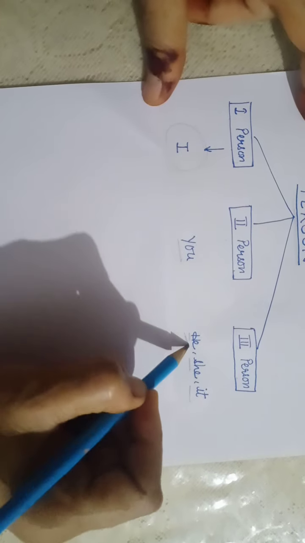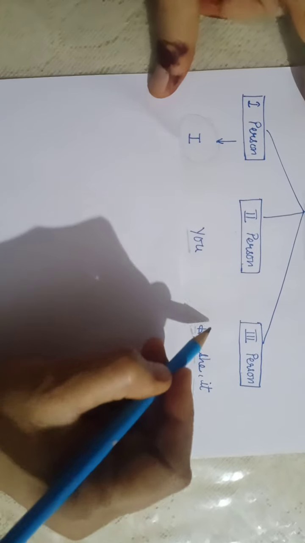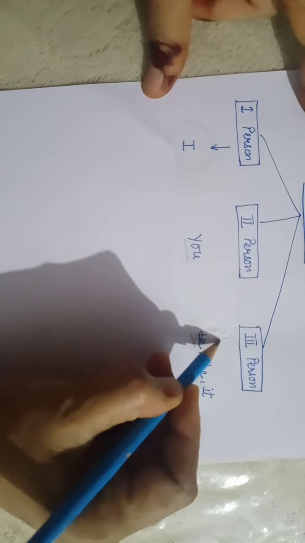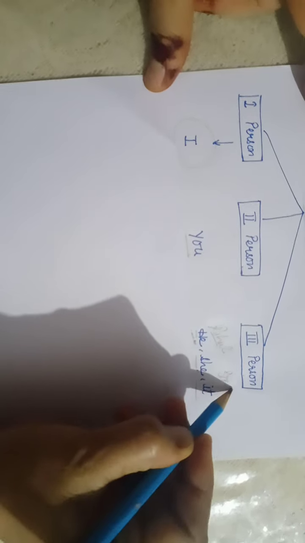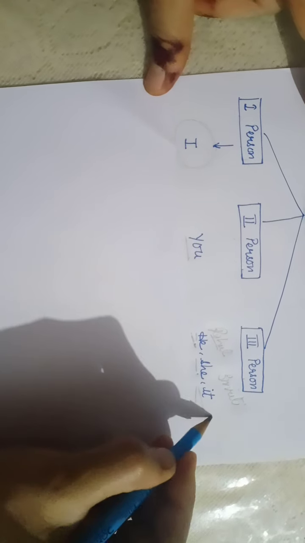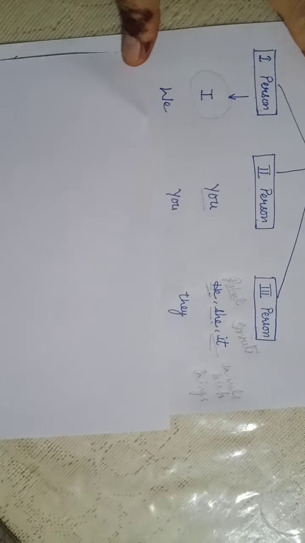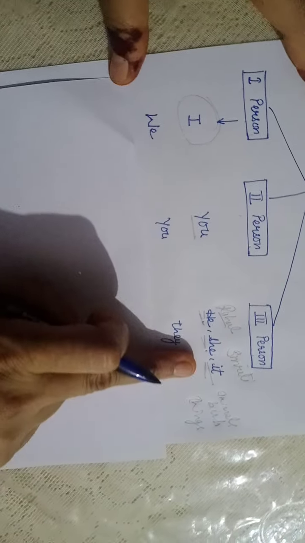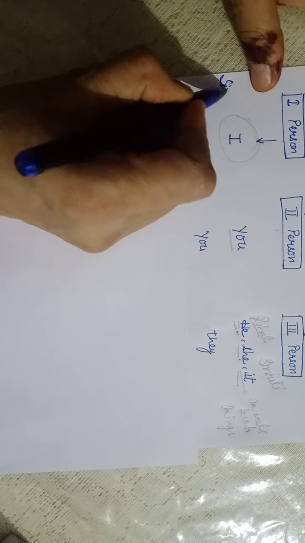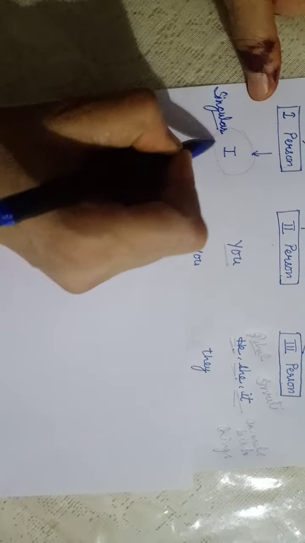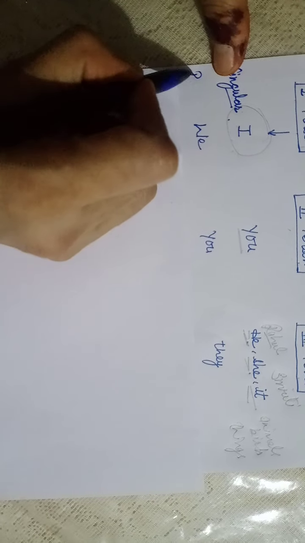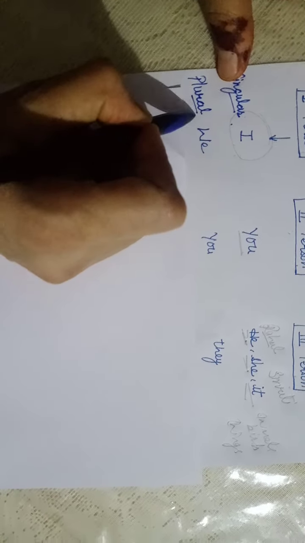He doesn't mean this pronoun only. He means name of any boy. You can say Rahul. She means any girl. You can say Smriti. And it means animals, birds and things. I think it is clear to you. This we have discussed. This is singular form of person. Here in this we are going to discuss the plural form of person.